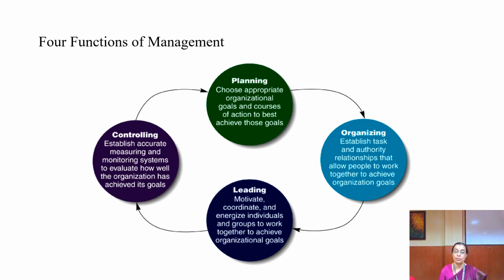Organizing. Here we have to understand 3 important words. One is task, the second one is authority, and the third one is relationship. The task is the job which the people are doing. Authority is some kind of responsibility which has been assigned to a particular individual. And the last one is relationship. Some individuals may be commanding so that the work gets done, and other people will be executing the work. That is what the relationship is all about here. Why is all this done? So that you achieve the goal of the organization.